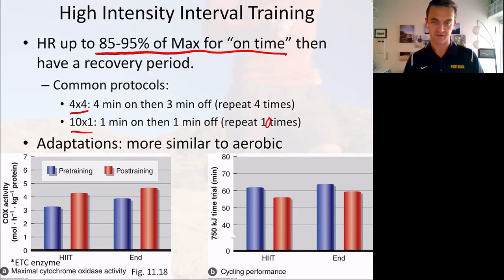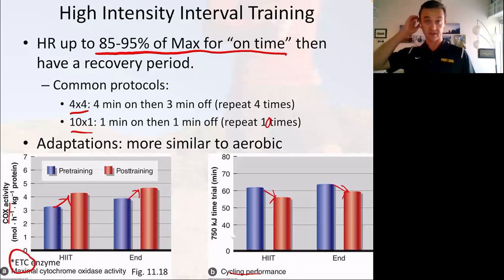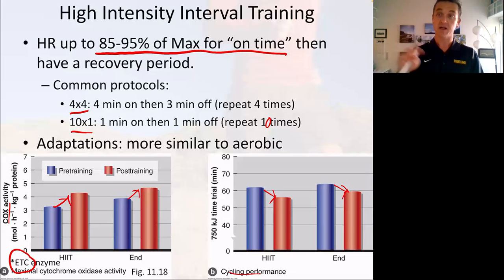So we see HIT versus just regular endurance training with COX enzyme activity. That's an electron transport chain enzyme. HIT improves it quite a bit, probably a similar amount to normal endurance training, but then how does that improve our cycling performance? Okay, cycling performance, I actually see endurance improvements a little bit better in the HIT, but also somewhat similar. Bottom line is we can do this with HIT with much less time commitment to the training.